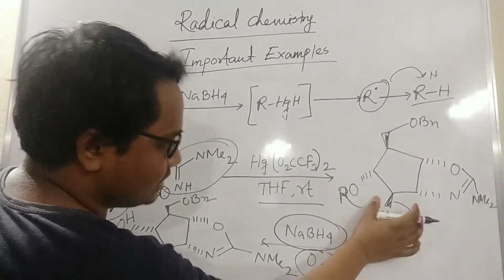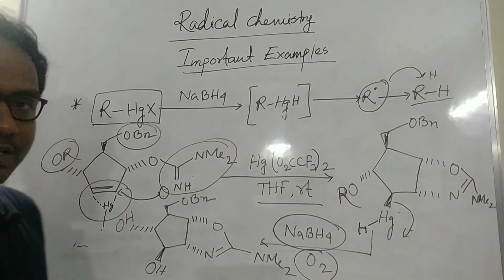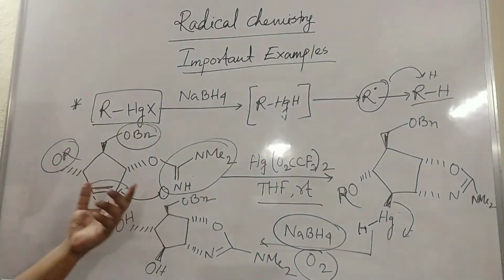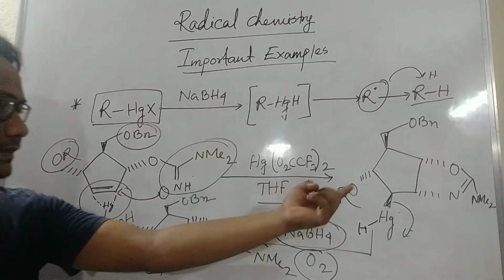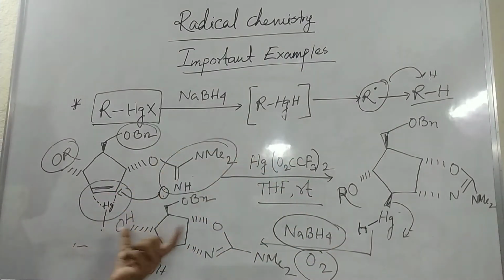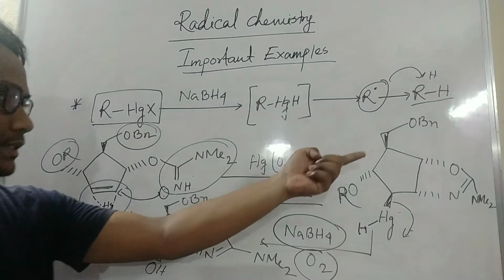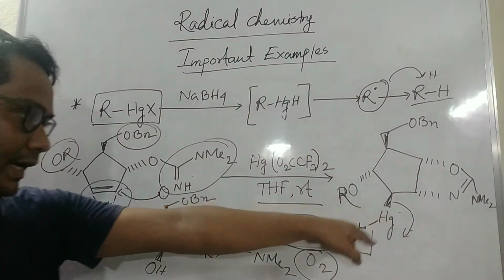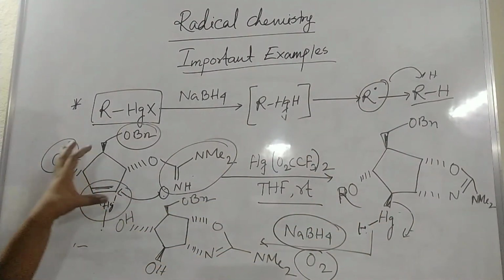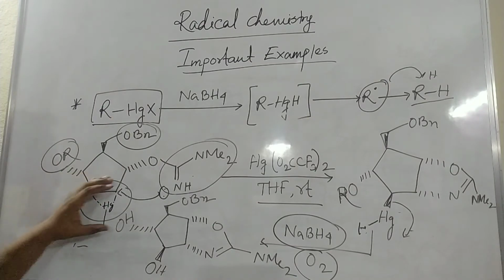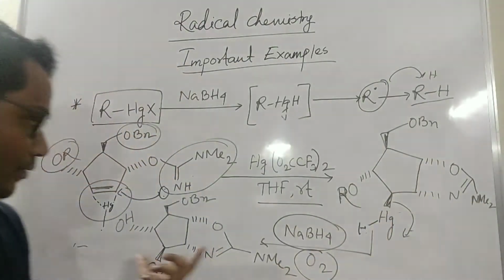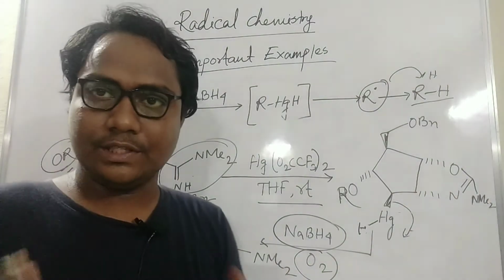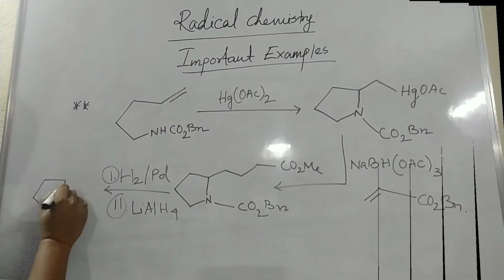So it is written, the stereochemistry of this alcohol. So the first thing: if you use this double bond and a mercury type compound, it first goes to the chelate, and that will be reduced by this hydride, then the hydride will come as a radical. So here a 3-member ring is there, and this type of compound will form in situ, and it will be removed, and it will give the product. So this is one of the important examples.